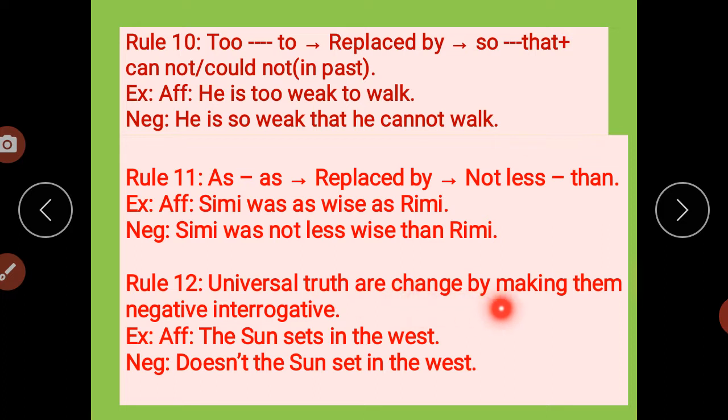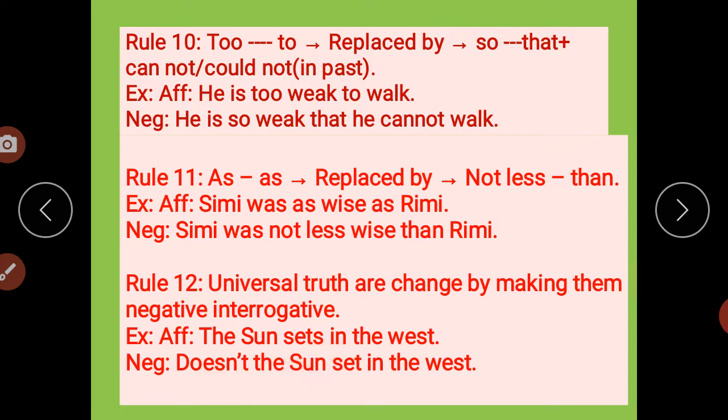The next rule: universal truths are changed by making them negative interrogative. When it is a universal truth, we don't have to change the sentence otherwise, we have to make it negative interrogative. The sun sets in the west. Doesn't the sun set in the west? Why doesn't? Because sets is there. If set were there, I would have written don't. And if it were past tense, then didn't would come.